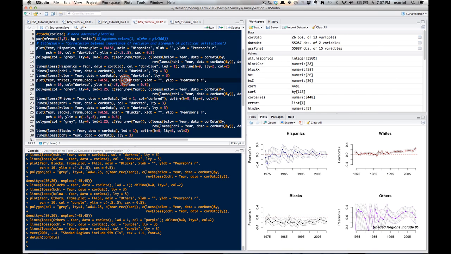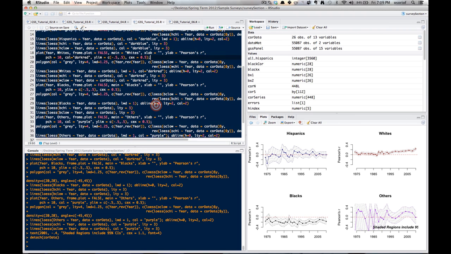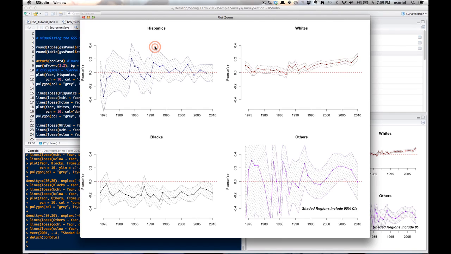And what you should take away from this is that with a little bit of effort and some simple plot commands, you can come up with some really nice graphics to visualize the data that you're studying. In this case, the research was mainly exploratory, so these trends are purely descriptive.